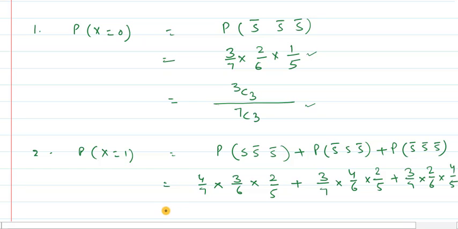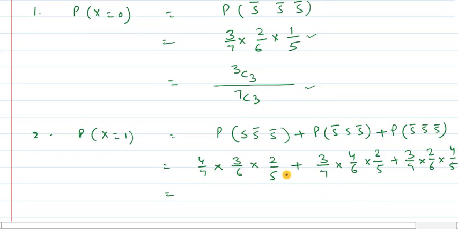Or you can express the whole result, the 3 cases, in one way, and that is in combination. It can be written as 3C2 multiplied by 4C1 upon 7C3.